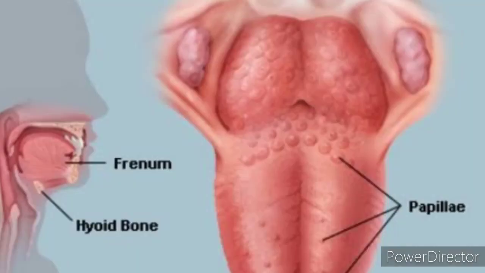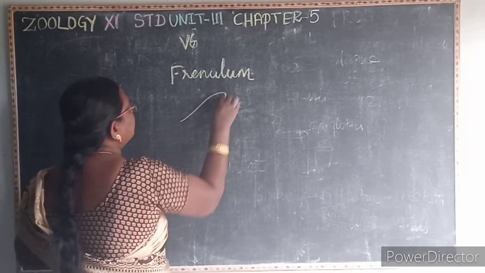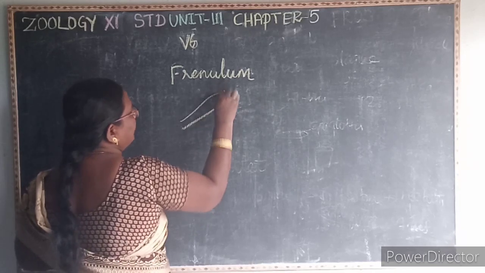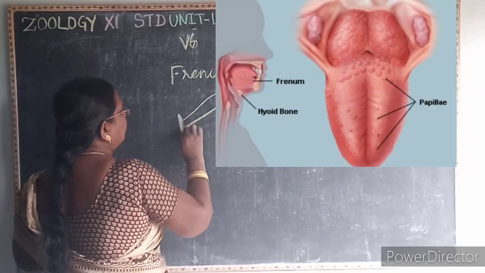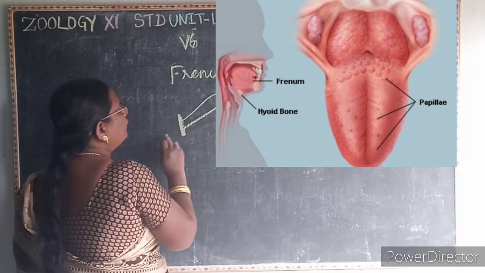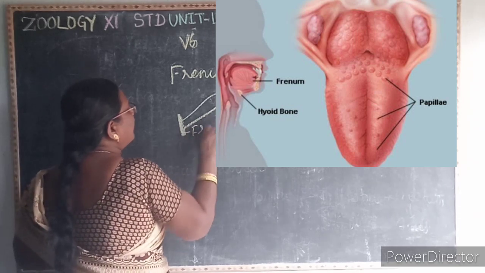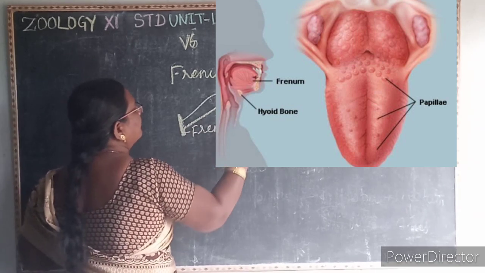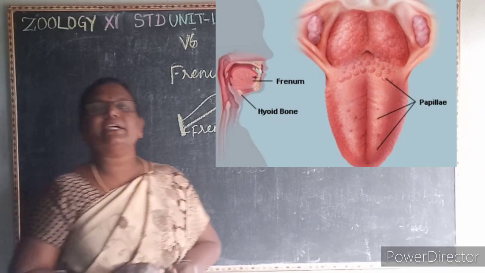The tongue is a muscular organ. It is attached at the posterior end of the buccal cavity by the frenulum, and it is free at the anterior end. See the picture here. So this is the front. It is free at the anterior end and attached to the floor of the buccal cavity by the frenulum. Then what are the functions of the tongue?